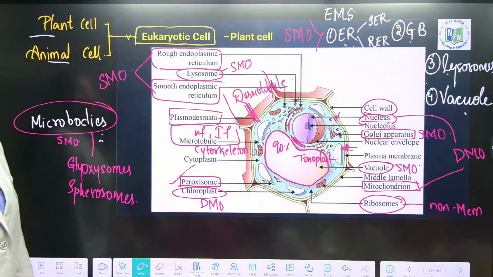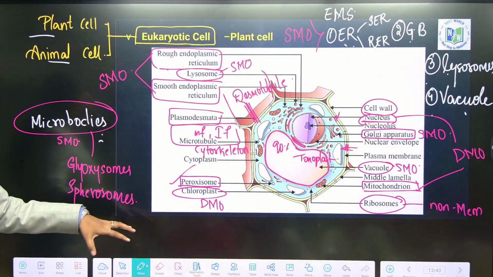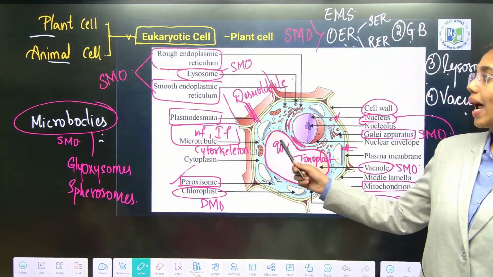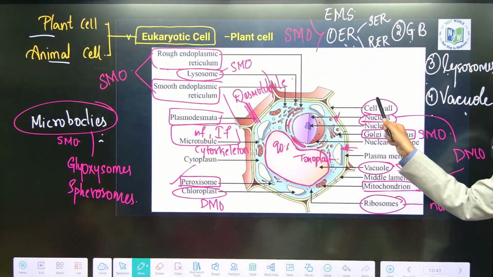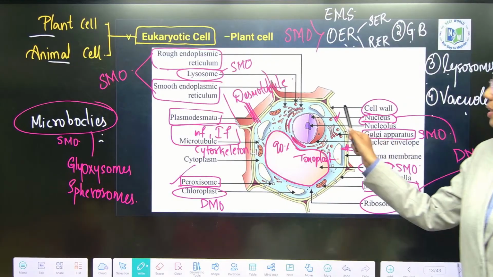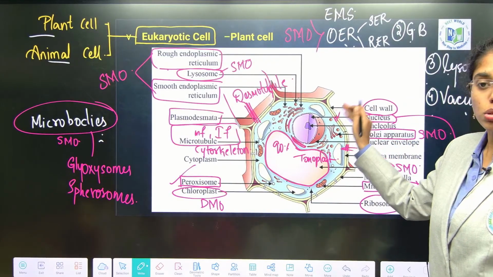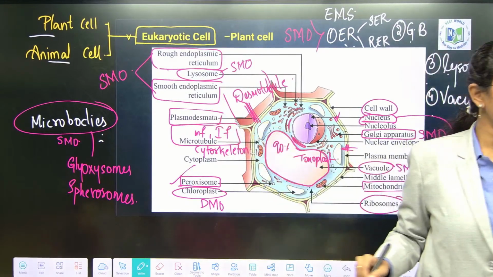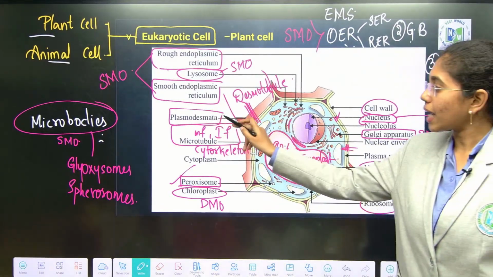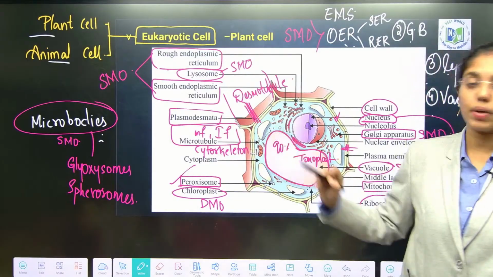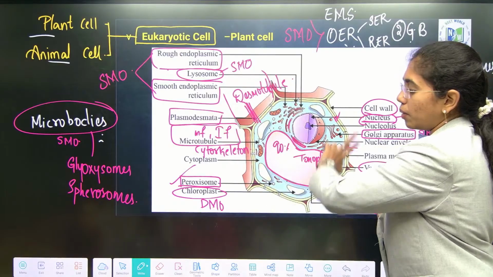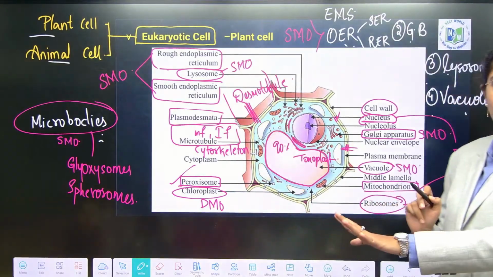A quick recap on a plant cell. Everybody drop your pens. Listen carefully. The plant cell's outermost boundary is what? Cell wall. Two cell walls of two plant cells are connected via plasmodesmatal connections. These plasmodesmatal connections at the center will have desmotubule. And next to the cell wall it has the cell membrane or plasma membrane.